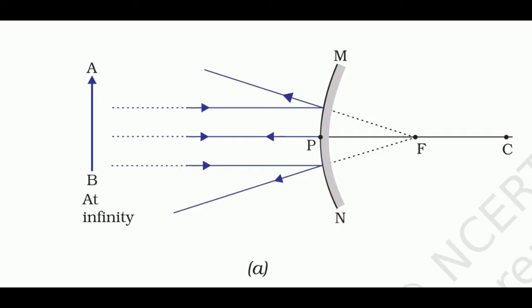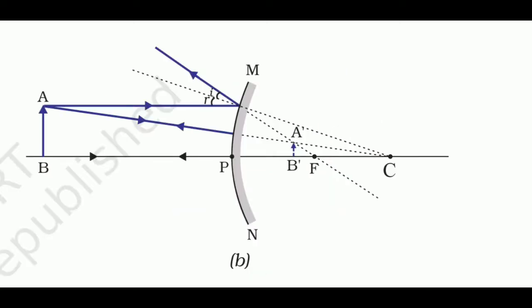Image formation by convex mirrors. If the object is placed at infinity, then the position of the image is at principal focus and the size of the image is highly diminished. Nature is virtual and erect. If the object is anywhere between infinity and pole of the mirror, then the position of the image is between pole and principal focus and the size of the image is very small. Nature of the image is virtual and erect.